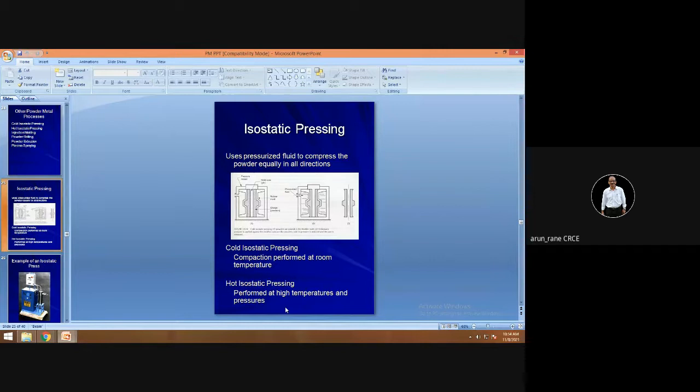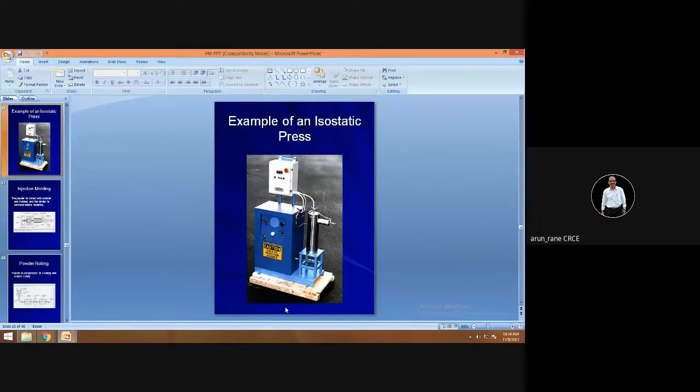In hot isostatic process, the temperature as well as pressure both are high. Iso means it is same throughout. Static means it is not moving, the particles are not moving, they are in stationary conditions. And pressing we have already done.